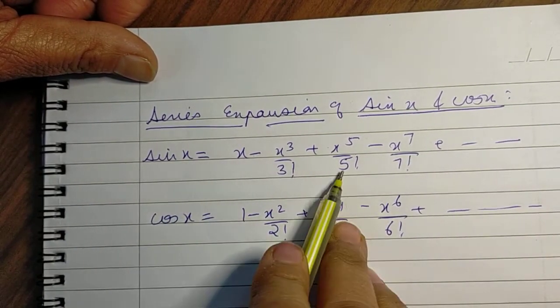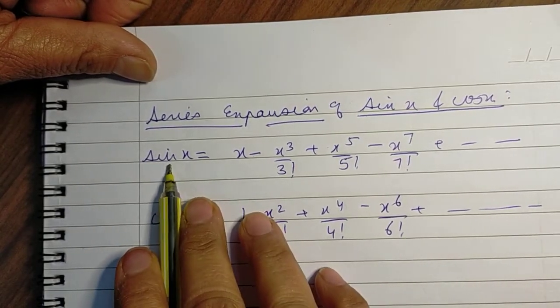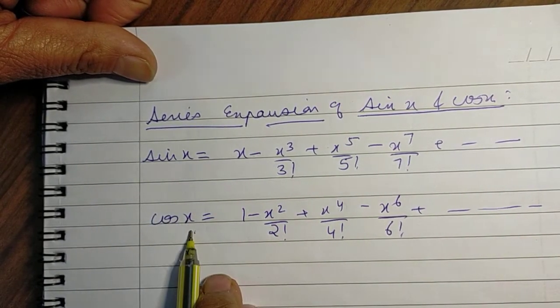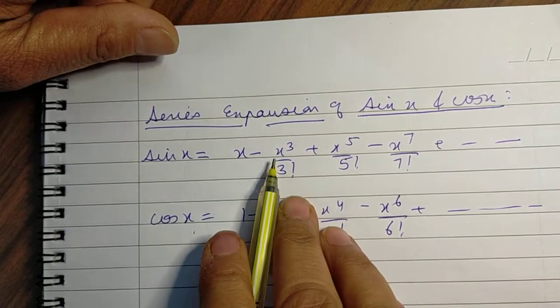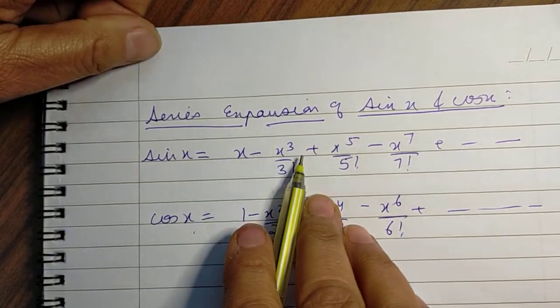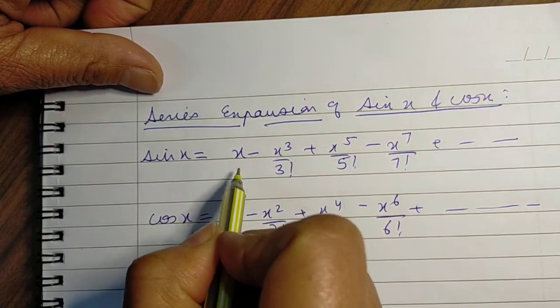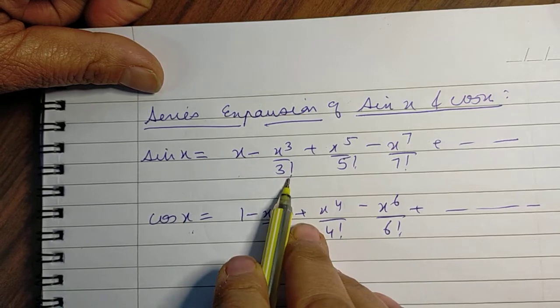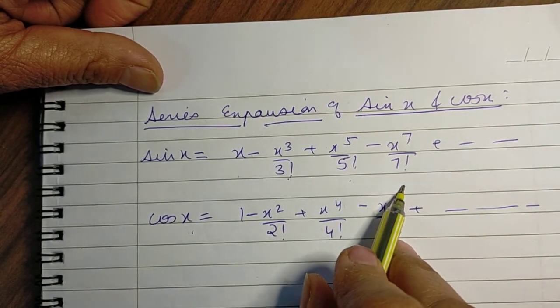Very obviously, if we observe carefully, what do we observe? That in case of sine and cos both, it is sum or difference of certain powers of x divided by the same factorial. Like if it is x, it is x upon 1 factorial, x cube over 3 factorial, x5 over 5 factorial, x7 over 7 factorial.